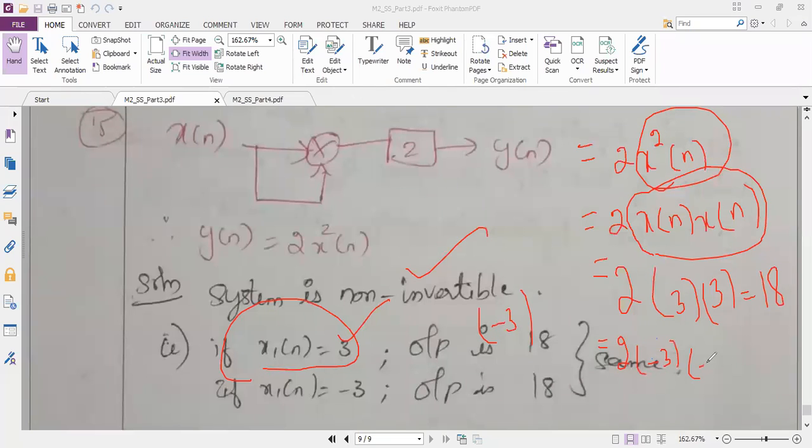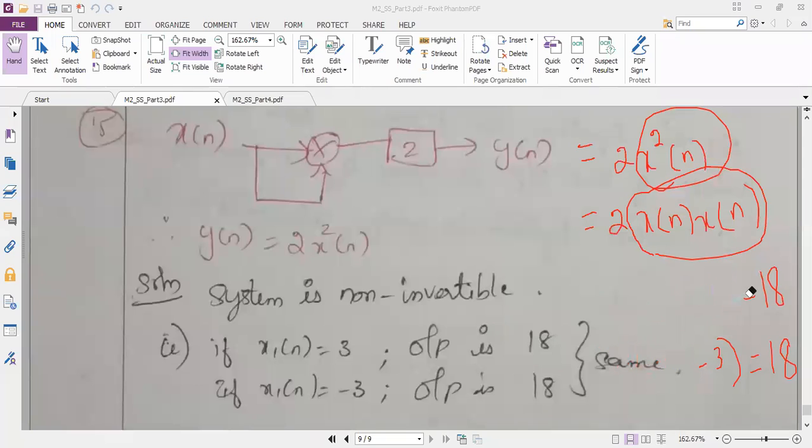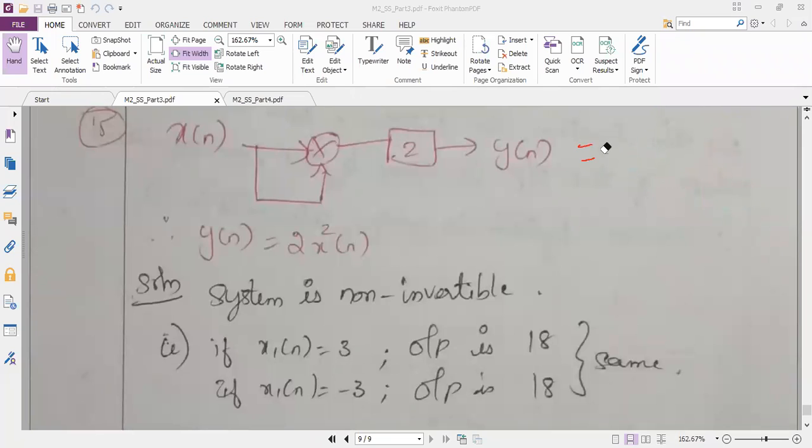Minus into minus becomes plus, so my answer is again 18. What concept is applying here? My outputs are the same for different inputs, so this is definitely a non-invertible system. That is one reason, and another reason, as in the hint, is that it should not have products of x. So closing your eyes, if you see products of x, you can write the system as non-invertible.